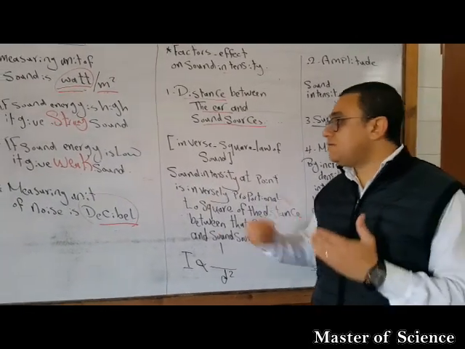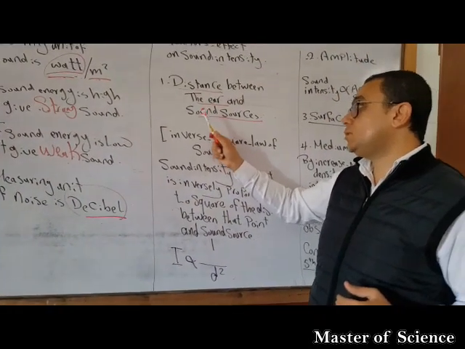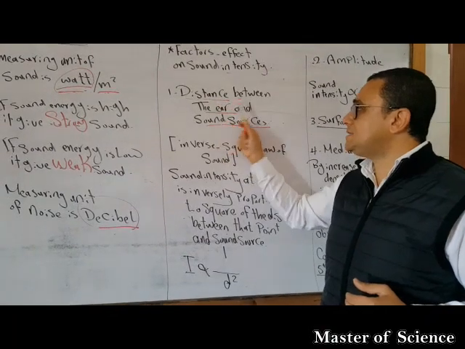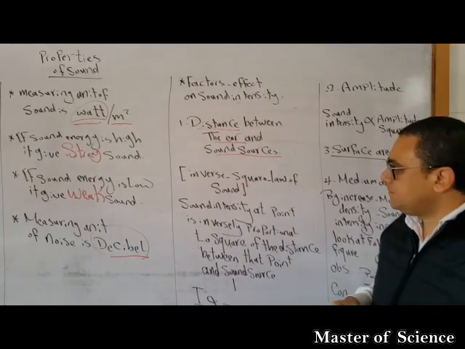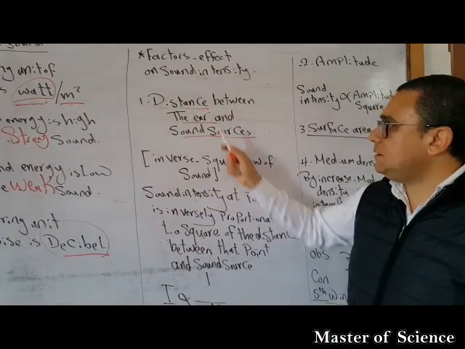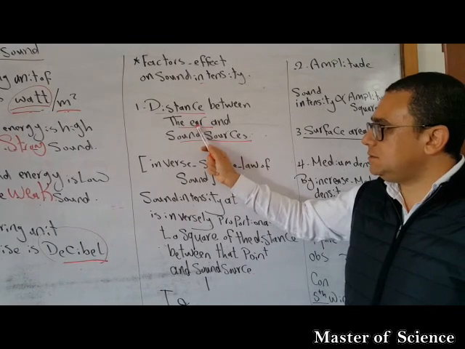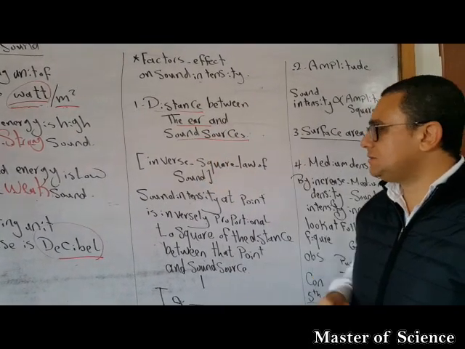So there is an inverse relation between the intensity of the sound and the distance between your ear and the source of sound. Again, they are inversely proportional.